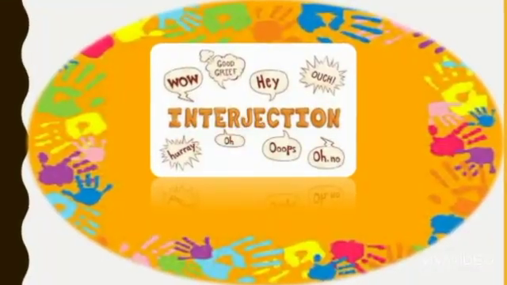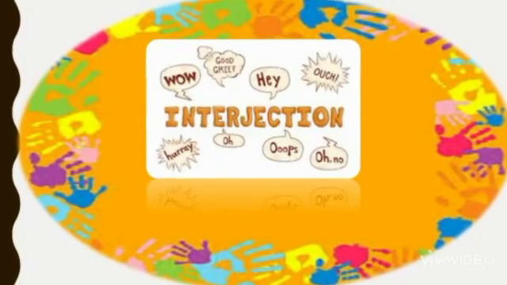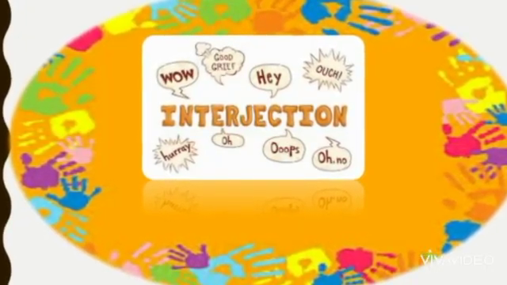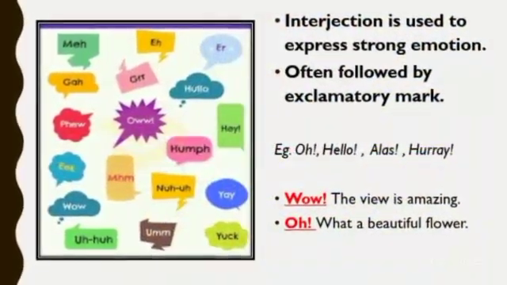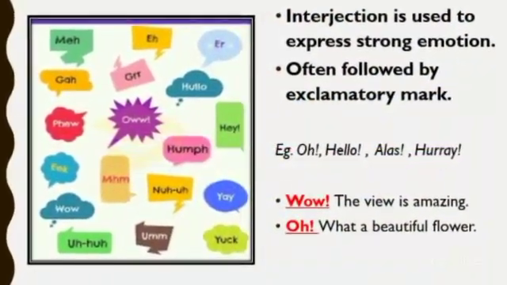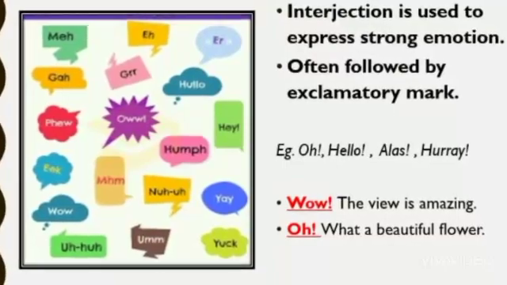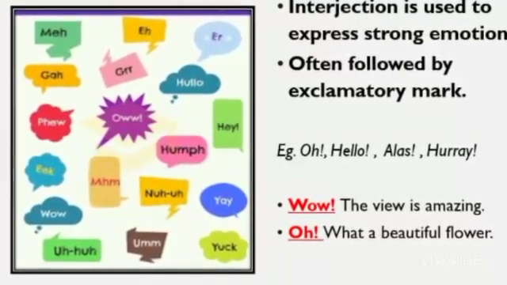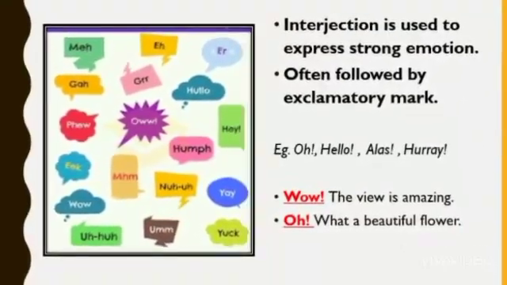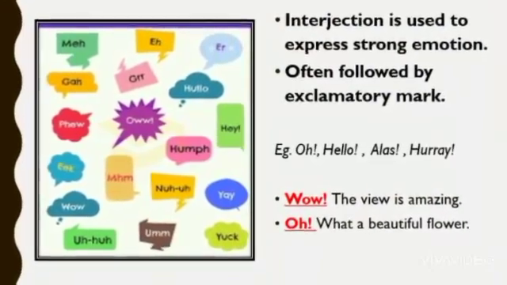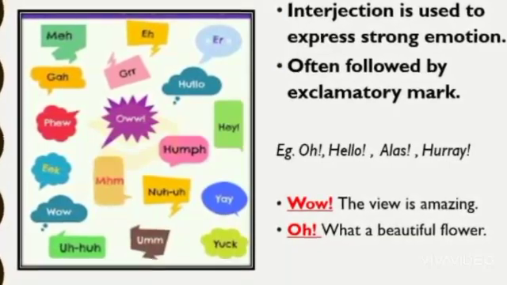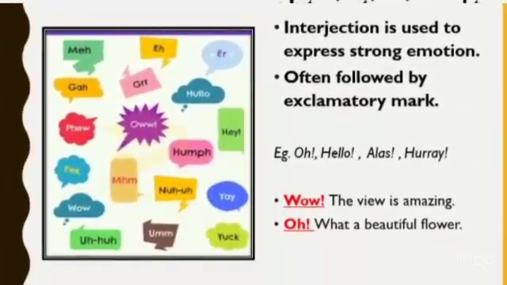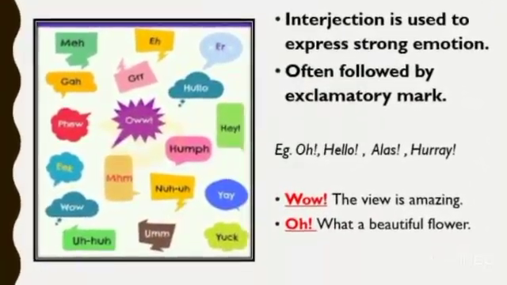Yes, children, the last one is interjection. An interjection is a word which expresses some sudden feeling of the mind, such as joy, sorrow, surprise, anger, etc. It is followed by an exclamation mark. Example, wow, oh, hello, alas. Look at these words. After all these words, exclamation mark is there.